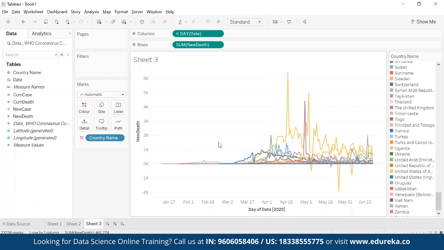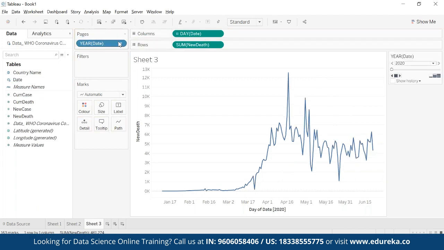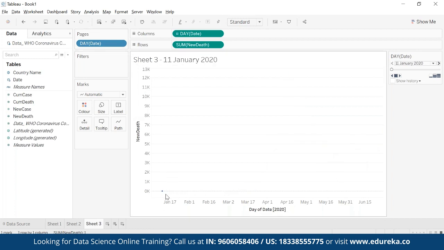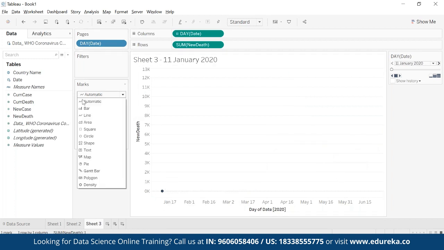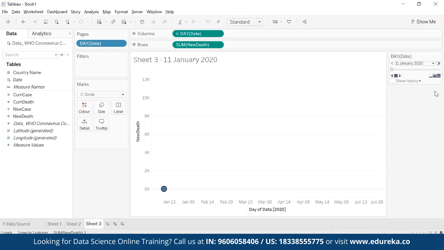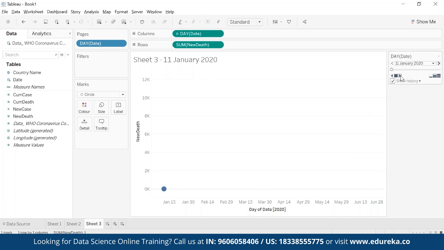Now here also we can do some type of animations. For example, a lot of things can be done in Tableau, but I'll just show you that. I'll remove this country name and I see this trend coming in. What I'll do is drag this date into the Pages shelf, which helps me create the animation, and I'll make this a day because my data is at the day level, right? I'll make this a circle and increase the size of it. Okay, and then I'll click on show history, which is the button here, and click on marks. Let's click on both. That's fine.